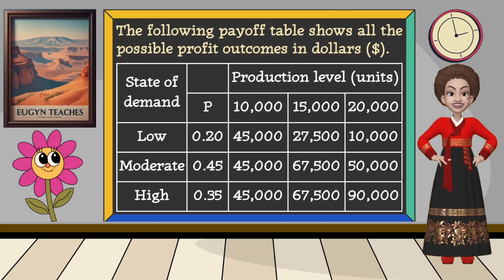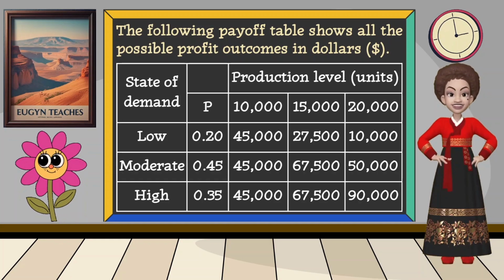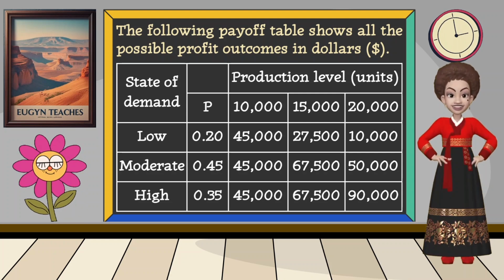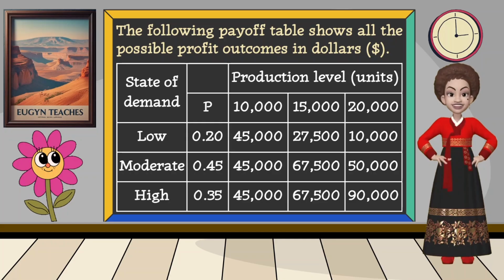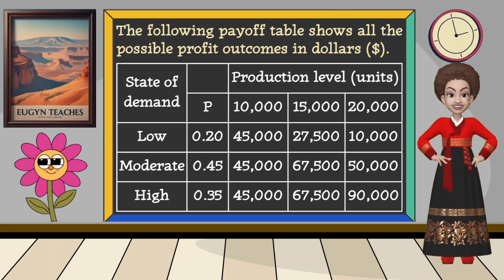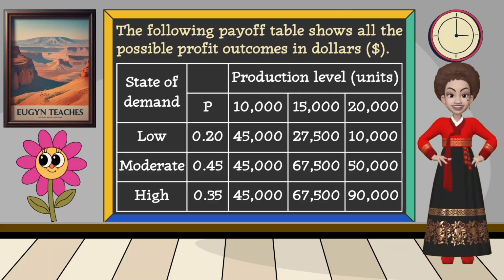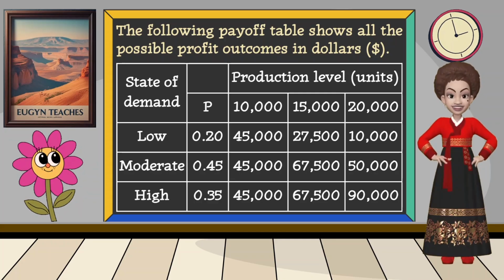The decision alternatives are the production levels, which are 10,000 units, 15,000 units, and 20,000 units. The uncertain variable is the demand. The demand could be low, moderate, or high. The probabilities for low, moderate, or high demand are 0.2, 0.45, and 0.35.